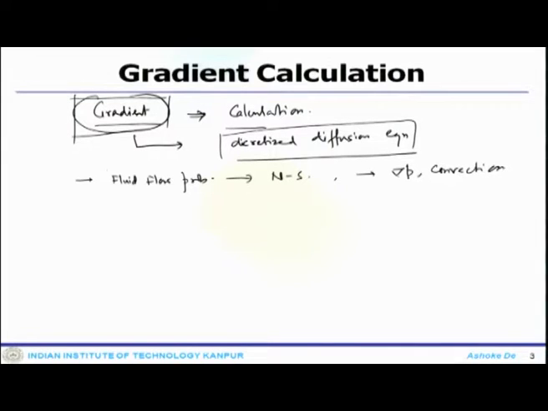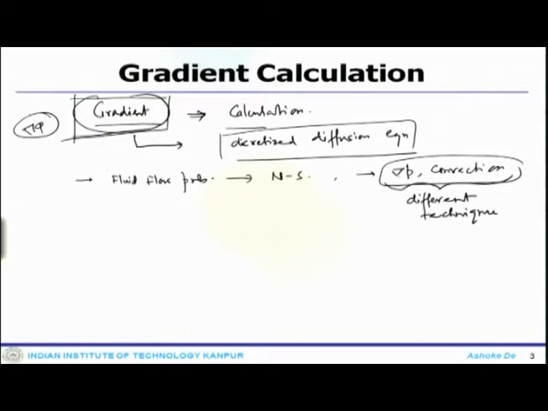These are also there, but these require different techniques for calculation. That is why those pressure gradient and convection gradient terms are not going to be discussed explicitly, but essentially the normal gradient calculation, that means let us say del phi calculation in a diffusion system, that we will start with.